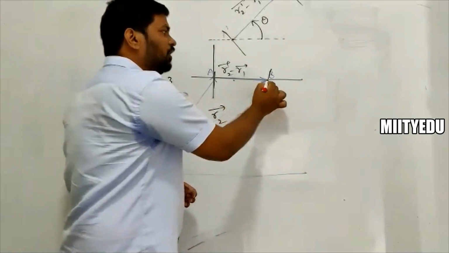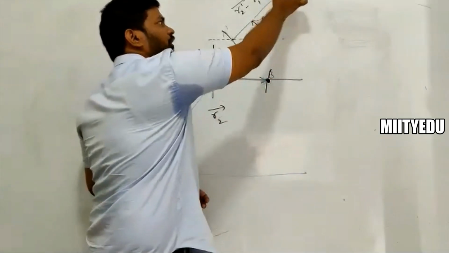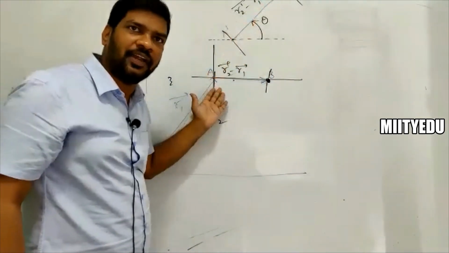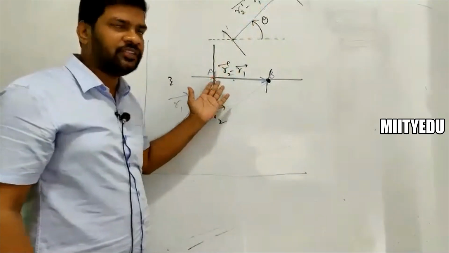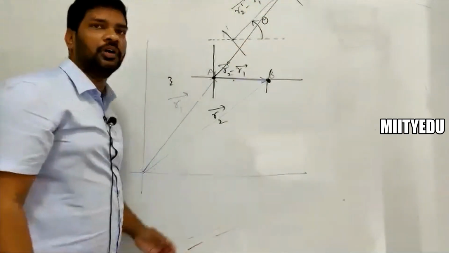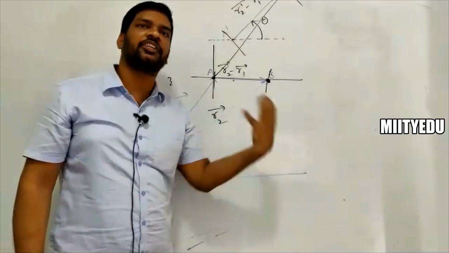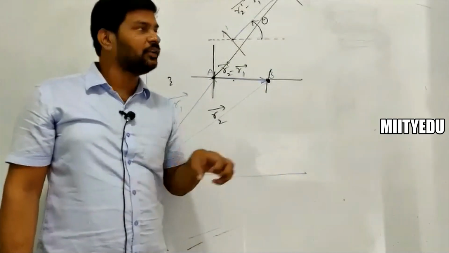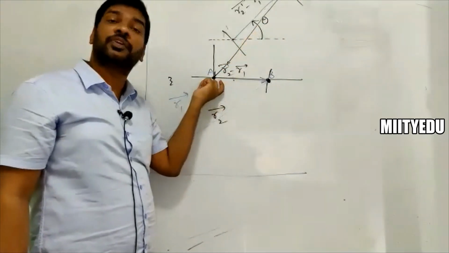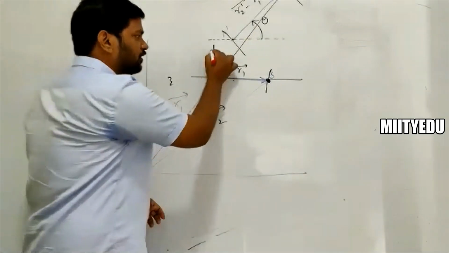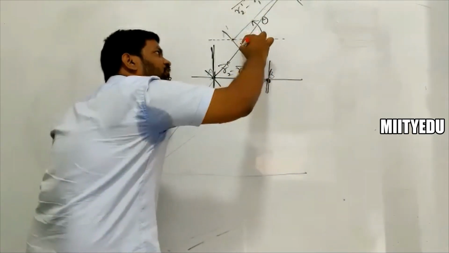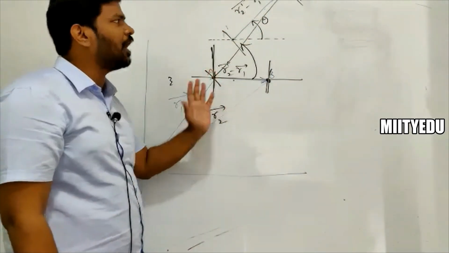Initially B is observed here. Now it looks like B is observed here. Spatially, B is the point which has moved to somewhere here, but A feels that it is still at rest. In such a case, this is going to be the observed position vector of B with respect to A. Now A observes that B is somewhere here, at B dash. This is going to be the new position vector in the reference frame fixed to A. Once again you can see there is a change in magnitude of the vector as well as a directional change. That is what happened here.